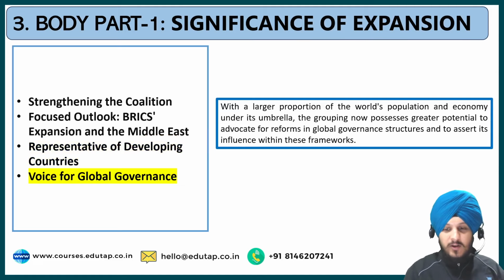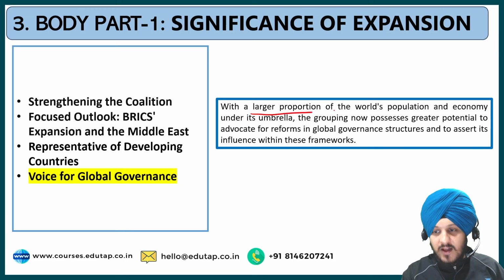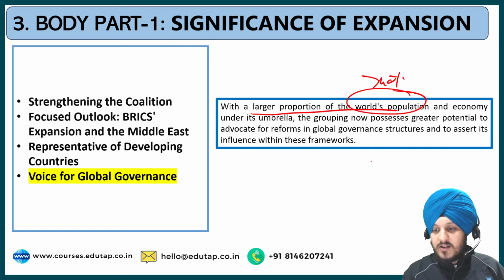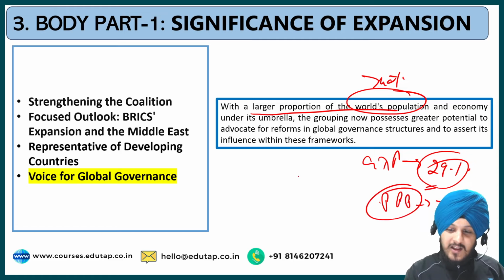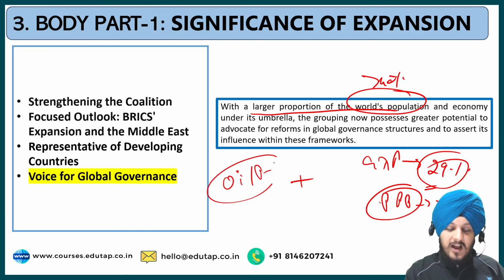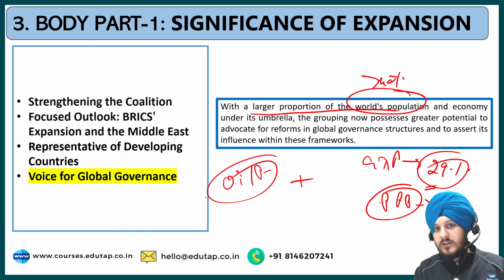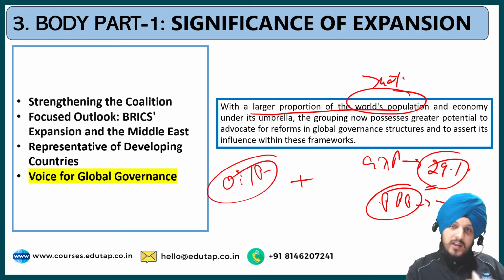So this we have already seen that as BRICS has more than 40% of the world's population, and you can also write about the GDP. It contributes more than 29% of the GDP, and on the basis of purchasing power parity, it has more than 37%. Then you can write about its share in the oil production. I mean, what you can do is whatever data I have given you in the previous slide, you can recycle that data, but do not repeat it.